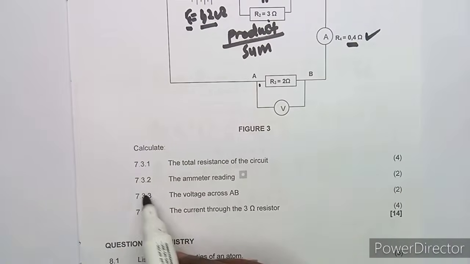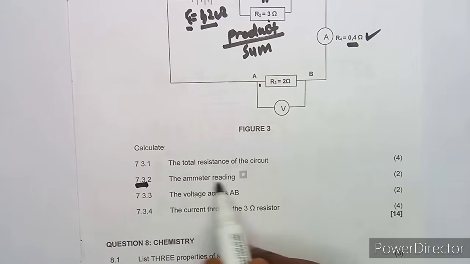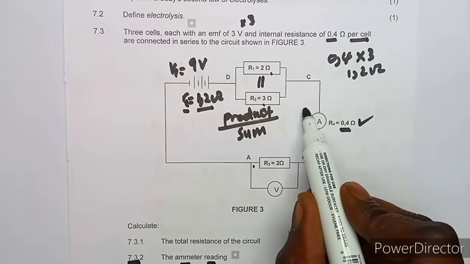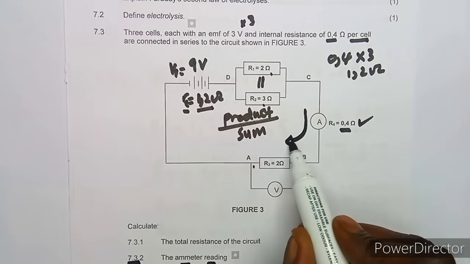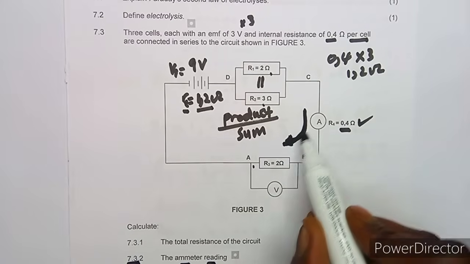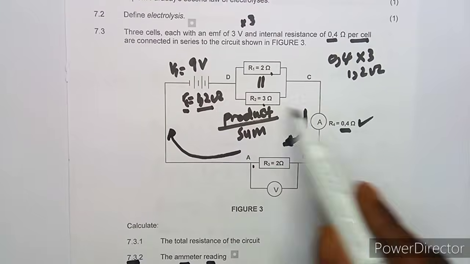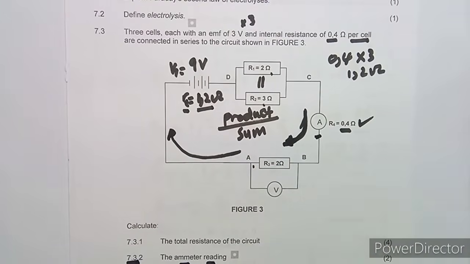Then on 7.3.2, what is the ammeter reading? So this is our ammeter here. So in order for us to have the ammeter reading, we are talking about the current that is flowing into the circuit, because the total current is the one that is going to flow through the ammeter.